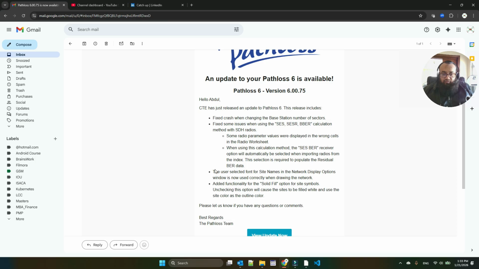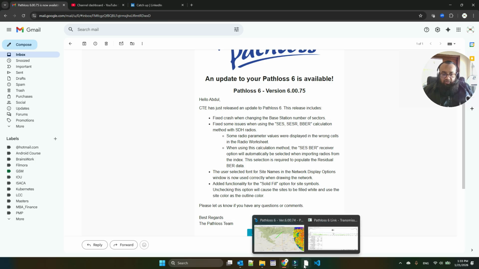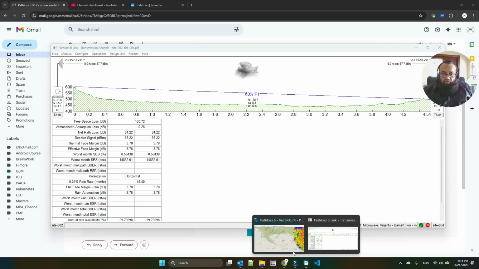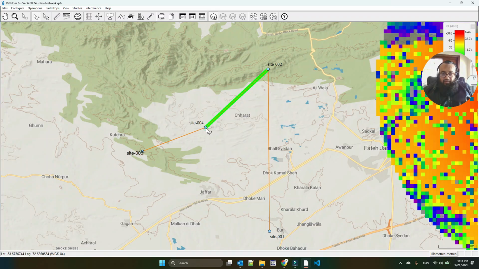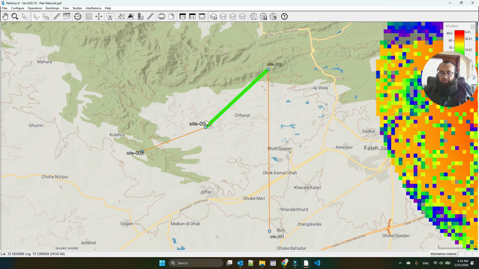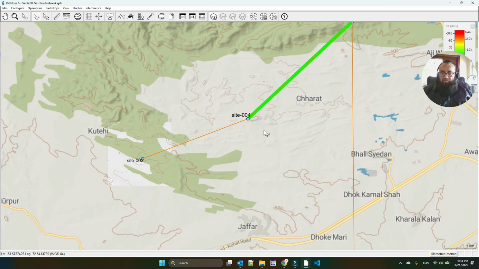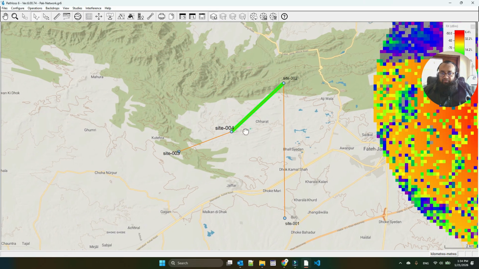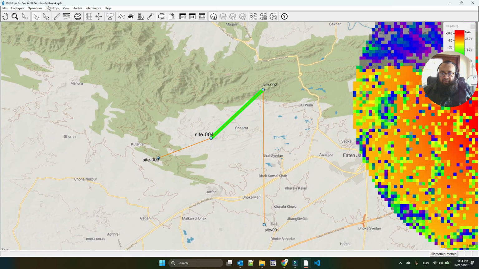Then they have corrected the user selected font for site name. I was not able to, you can say, if I go to this and change the font for site name, you can see the site name is also changing. But let's see when we upgrade, then we will see what the issue is.